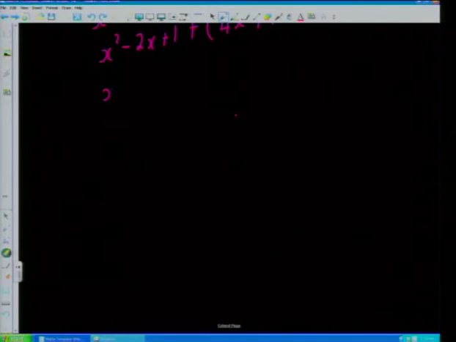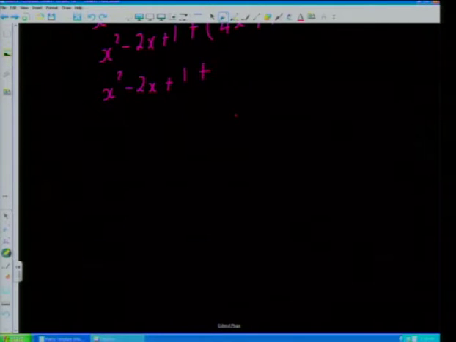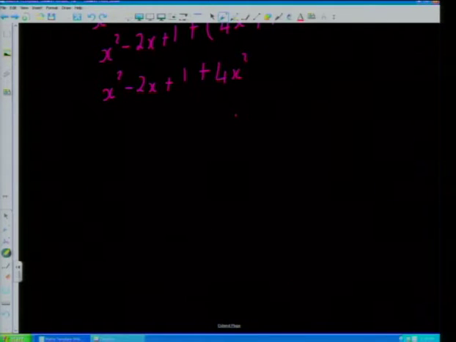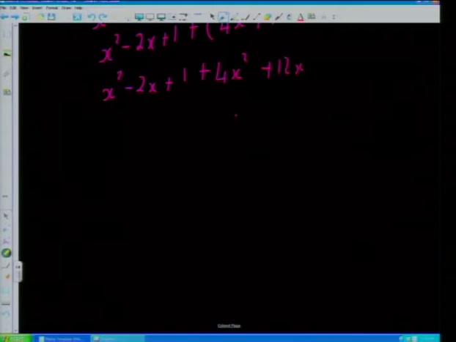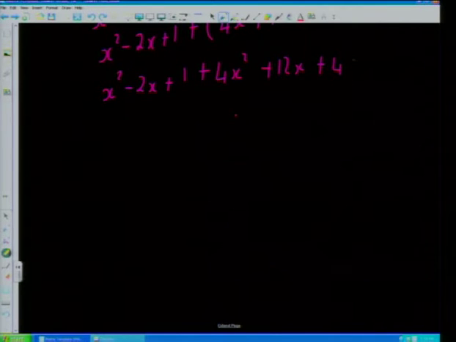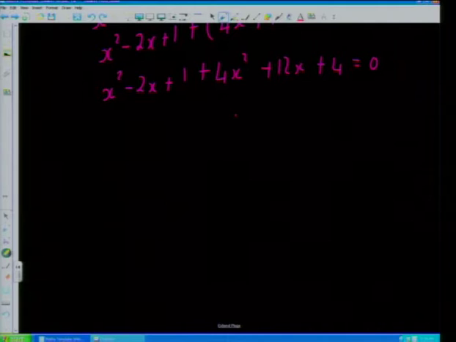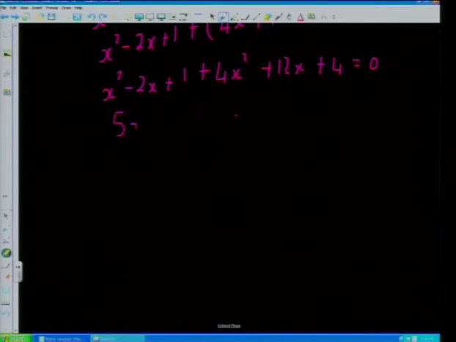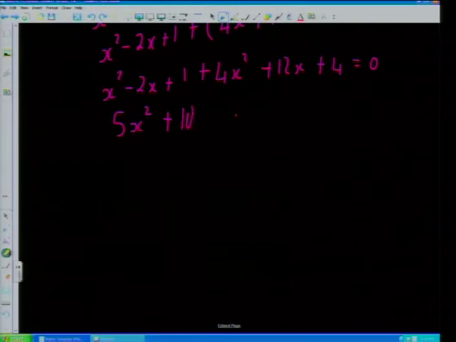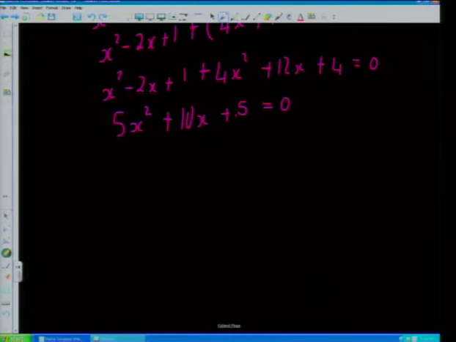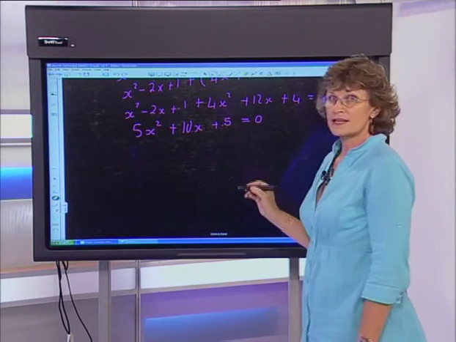We've now got x squared minus a 2x plus a 1, okay, plus a 4x squared plus 12x plus 4 is equal to 0. And that gives you a 5x squared, and it gives you a 10x, and it gives you a 5 is equal to 0. And at this point, one of three things can happen.